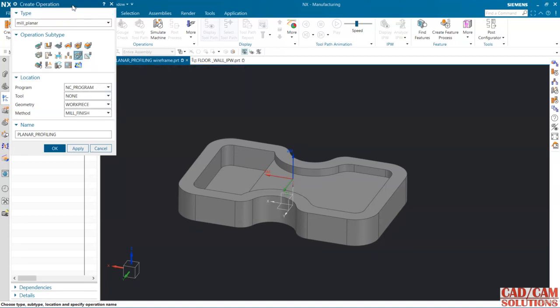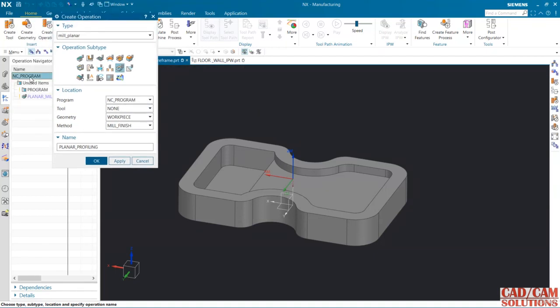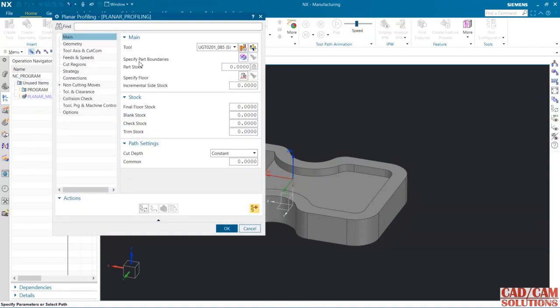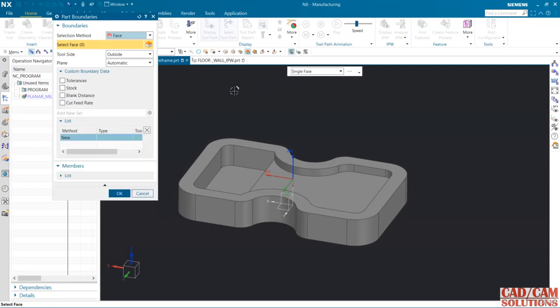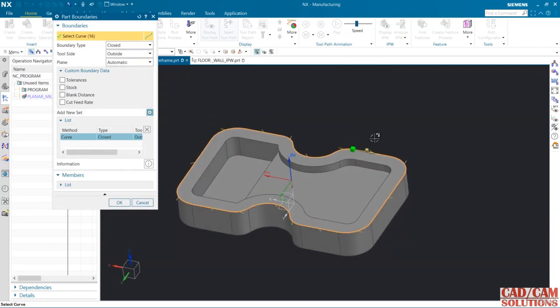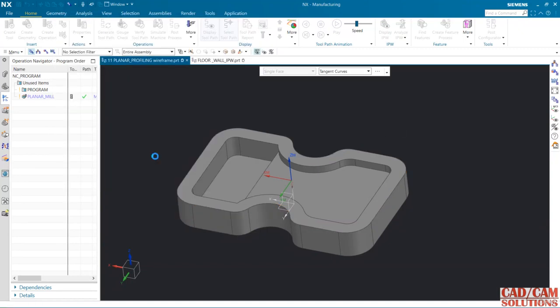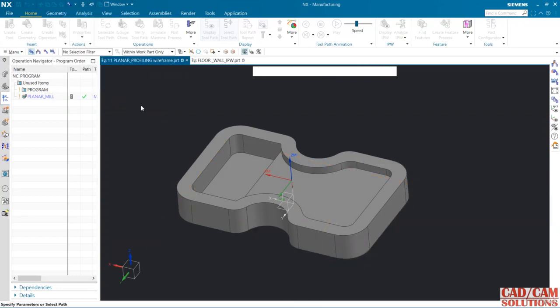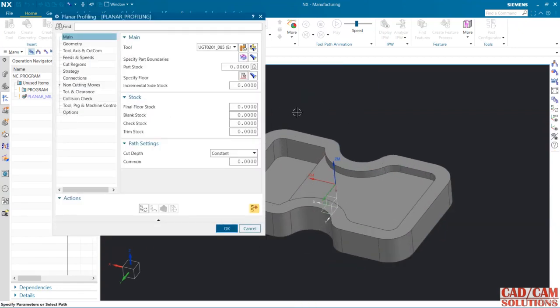My program folder is NC and the tool is this 8, my workpiece, and I want to do a finishing operation here. First define the part boundary. I'm going to use this curve so that I can easily select the outer curve using this tangent curve, and the tool side is outside because the material outside this boundary is to be cut, so the tool should be outside. And floor, specify the floor up to this boundary, up to this floor it will generate this profile.